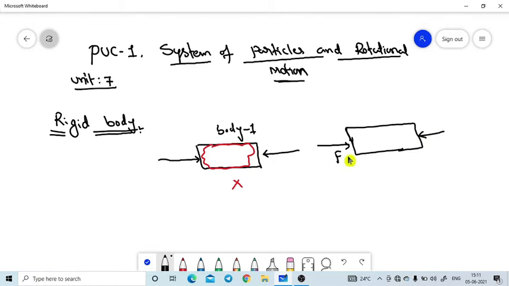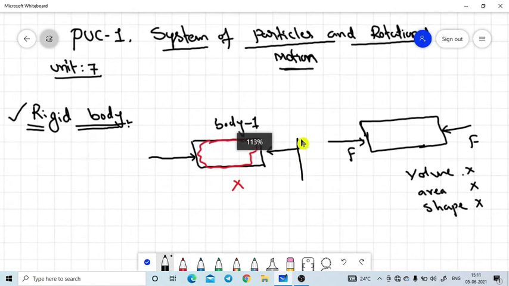Even though we are applying the external force, if the body does not change its volume, V meaning volume, or its area, or its shape, then that type of body is named as a rigid body. Now we get the perfect definition of a rigid body. I hope you understand.